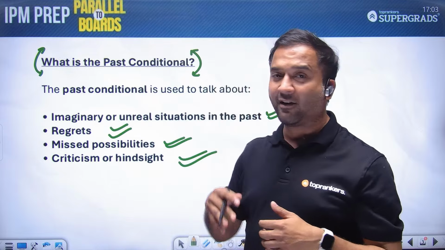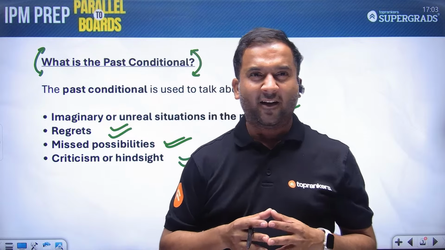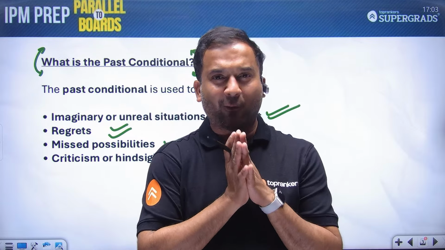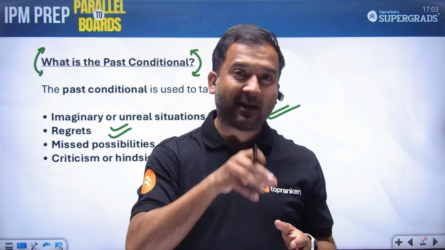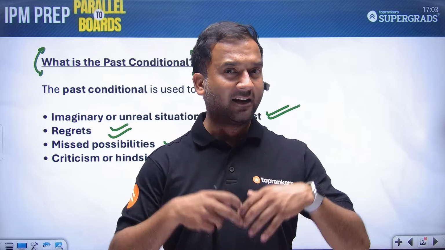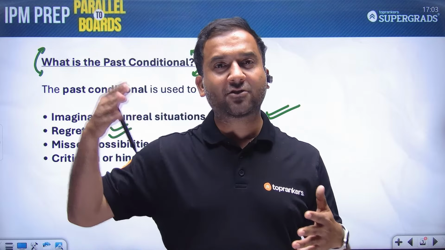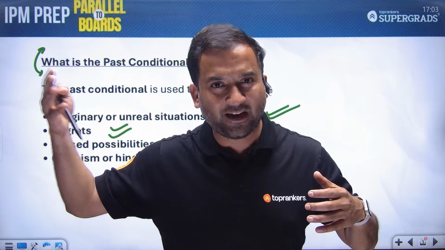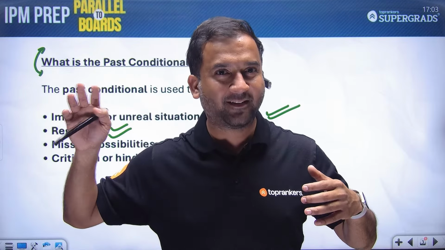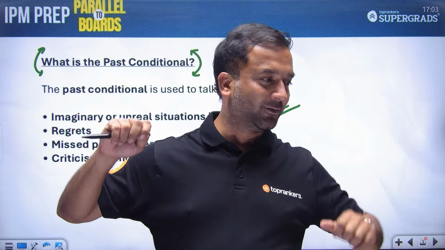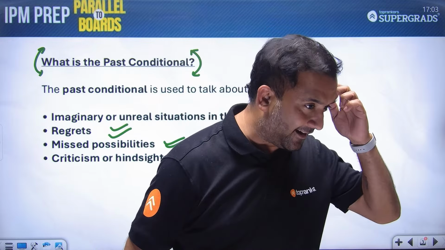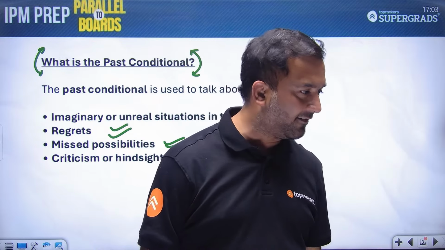If I had known कि IPMAT में भी मैथ्स आता है, तो मैं 11th में मैथ्स ले लेता. ये regrets होते हैं past conditional में. अगर मैं घर से टाइम पे निकलता, तो I would have caught the bus. Such situations of the past that you wish to change, but it's too late to do that now. ये सारे situations पे हम discussion करने वाले.